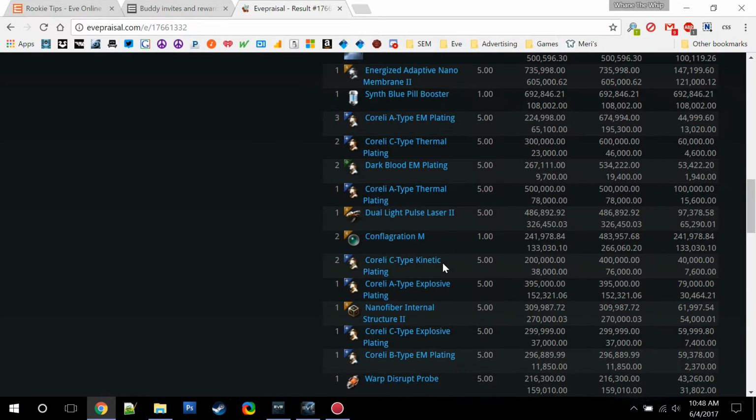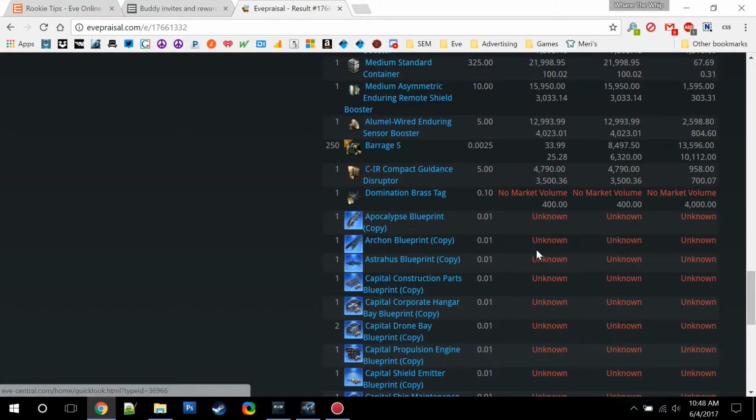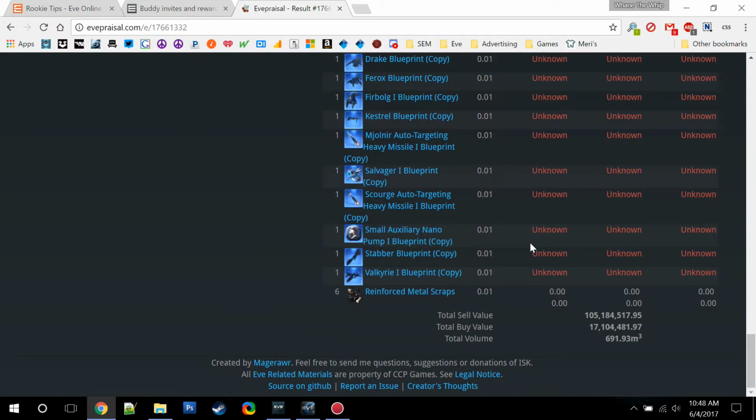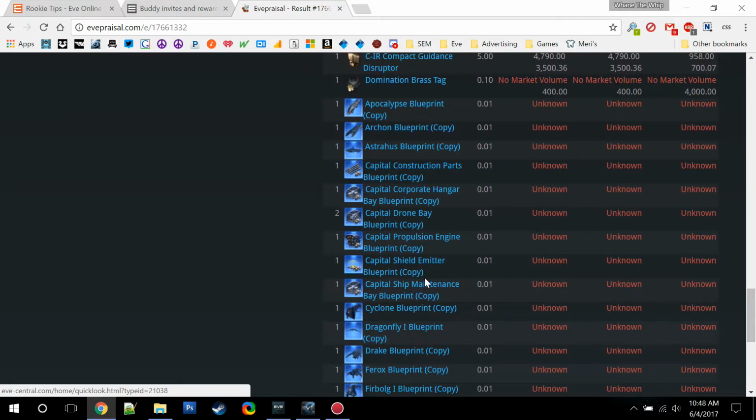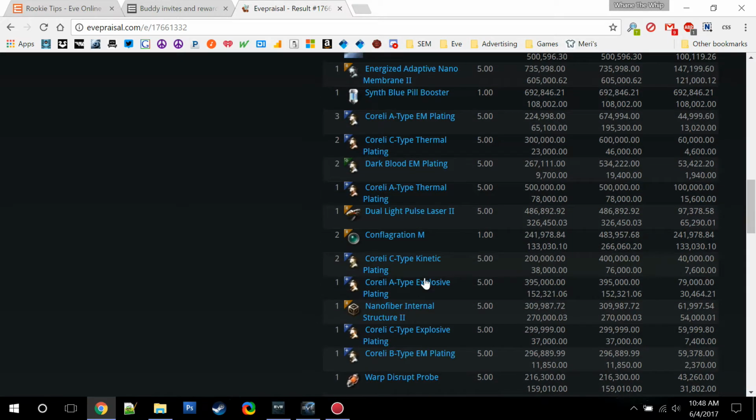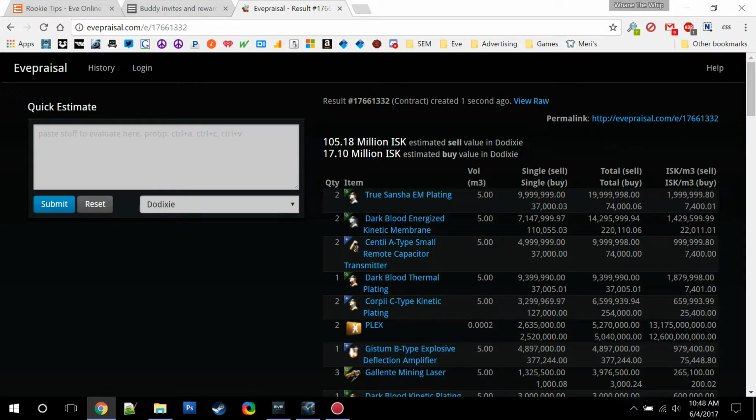And then it will list all of those items, and it will give you all of the details. Oh, here's a bunch of unknowns down here. I wouldn't typically want to trust unknowns. You could go and look these up individually, but I don't know what these things are worth. But then you get the value up here: estimated buy value, estimated sell. In other words, if you put in sell orders, you could expect to get 105 million. If you sold them immediately, then you could expect to get 17.10 billion. So it's not 950 million.